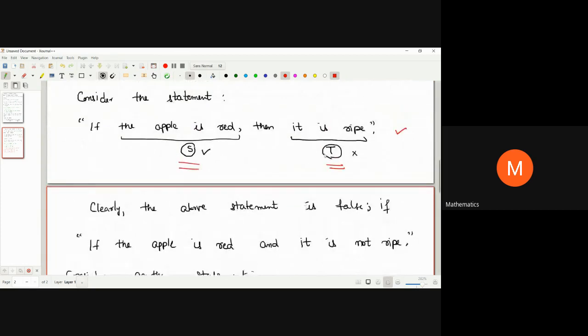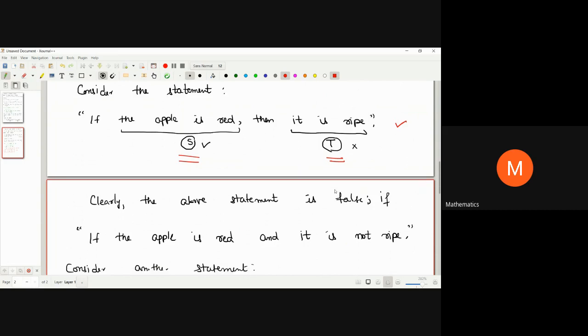the apple is red, then it is ripe. So its negation is if the apple is red and it is not ripe. So it negates the actual statement, right? So under this condition, the original statement is not true, it is false.